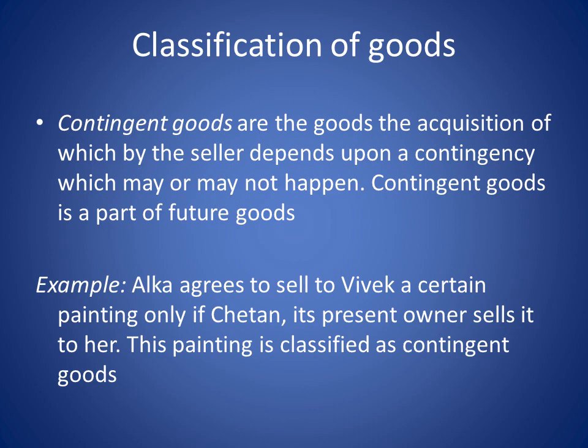So Chetan is the present owner of a painting, and only if Chetan sells to Alka, Alka will be able to sell it to Vivek. So this is a condition which has been imposed. That is why it is called a contingent good. Wherever you have a condition, it is called contingent. So this painting is classified as a contingent good. Only if Chetan sells the goods to Alka, Alka will be able to sell the painting to Vivek. Okay.